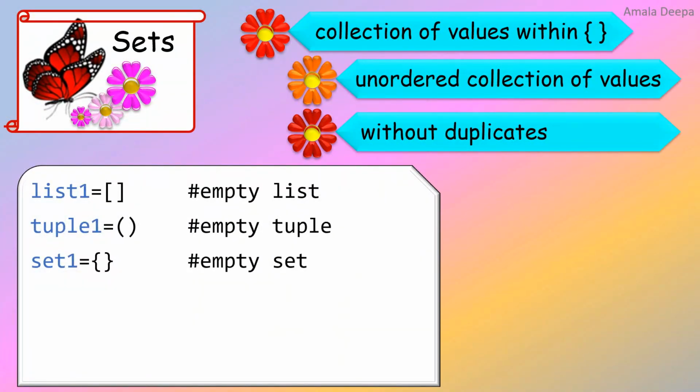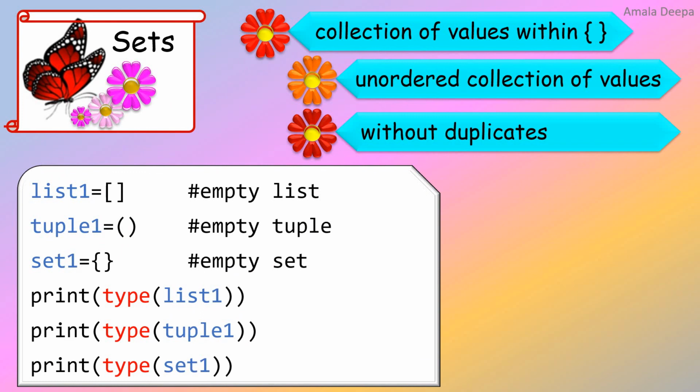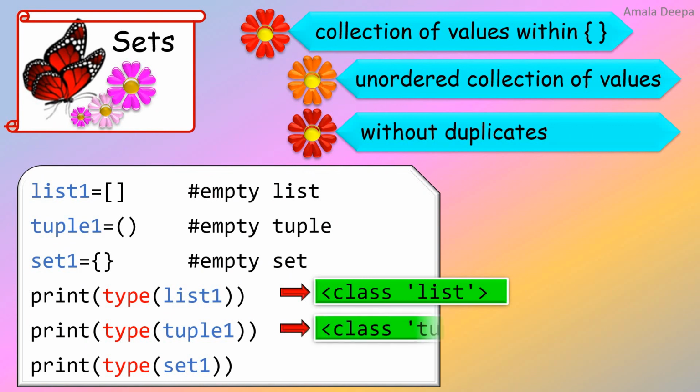By using the appropriate pair of brackets, I can create an empty list, an empty tuple, and I am thinking that I have created an empty set. But I have to check them out by printing the type of each of these objects. The type of list1 shows as class list. The type of tuple1 is class tuple.